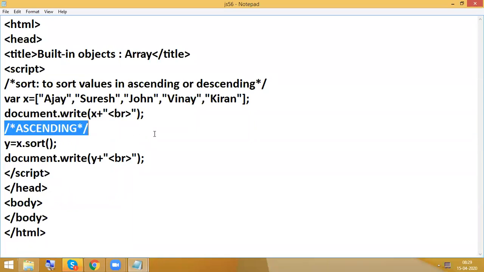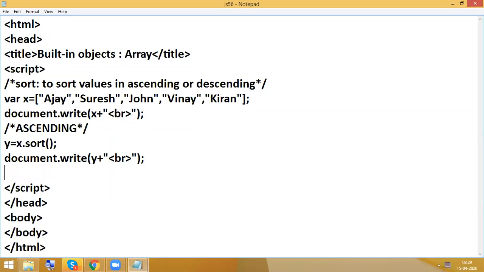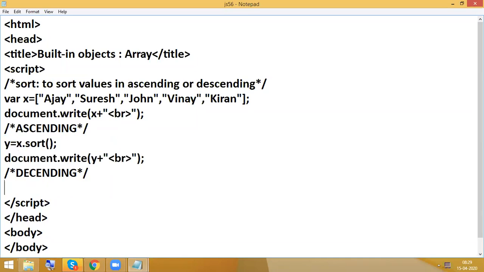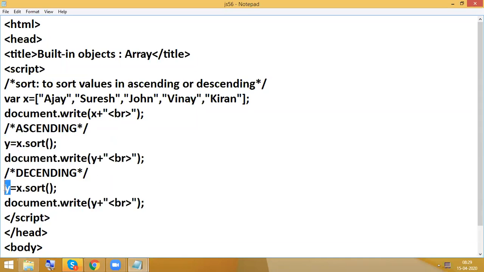Now I want descending. Descending means already in the above place, we are having ascending. So that is the reason here I am going to apply x dot reverse.